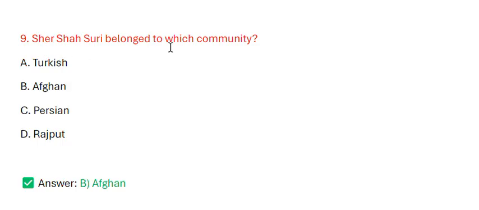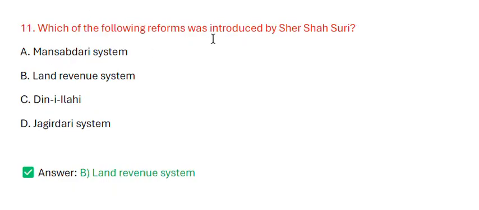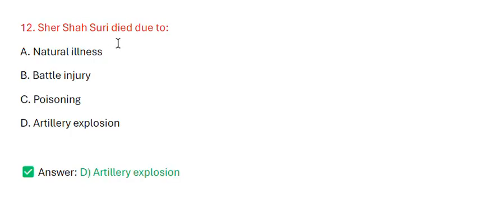Sher Shah Suri belonged to which community? The correct answer is Afghan. Sher Shah Suri established which dynasty? The correct answer is Sur dynasty. Which of the following reforms was introduced by Sher Shah Suri? The correct answer is land revenue system. Sher Shah Suri died due to? The correct answer is artillery explosion.